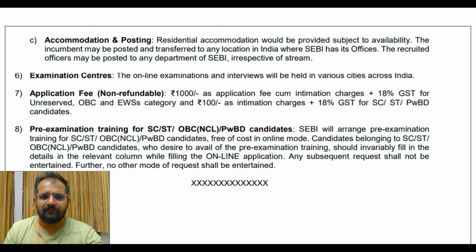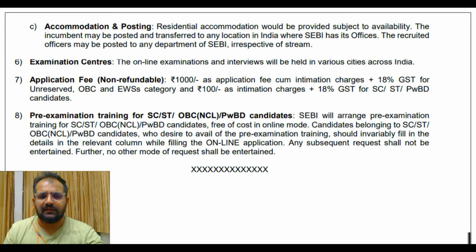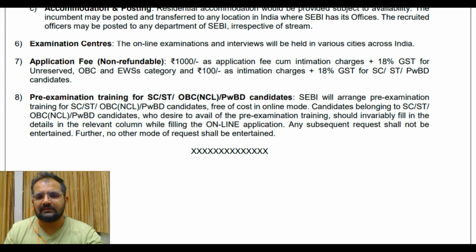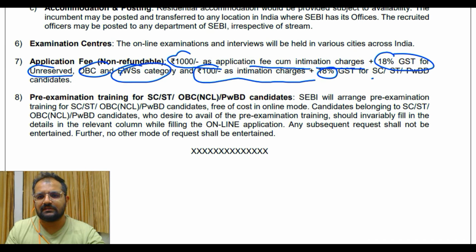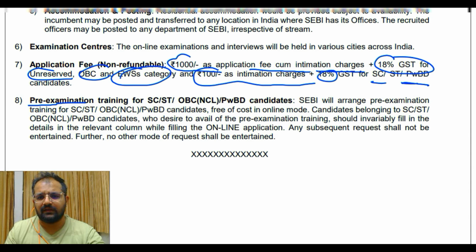Then a little bit of details about accommodation and boosting, exam centers, that we will be able to clearly see once the main notification comes. Fees is the same: 1,000 application fee plus intimation charges plus 18% GST for unreserved, OBC and EWS category, and 100 charges plus 18% GST for SC, ST and people with disability. Then about training and so on.